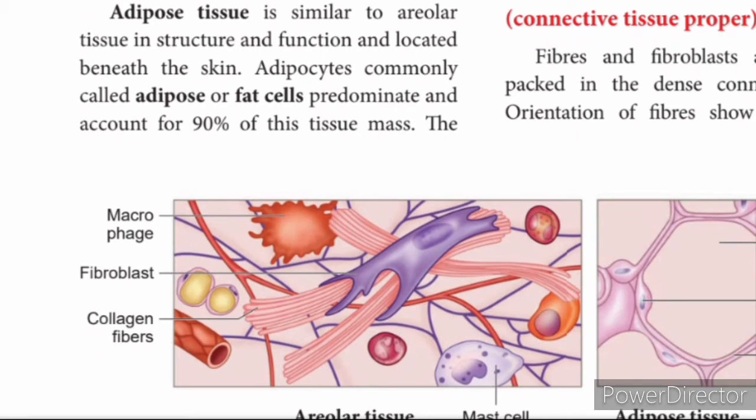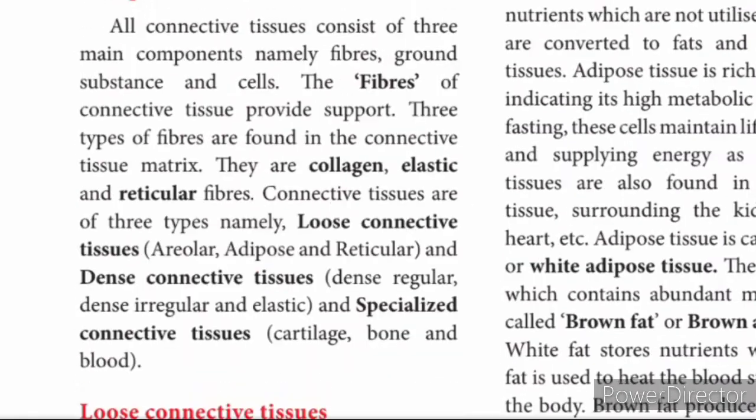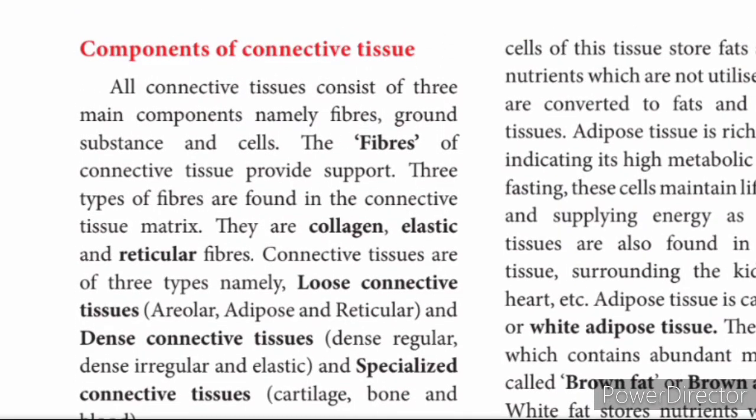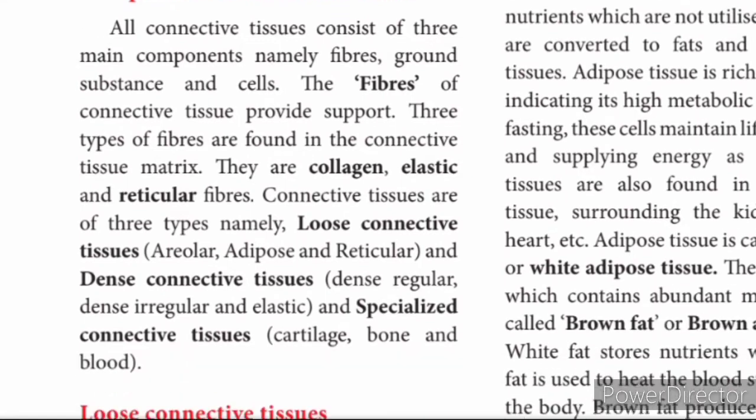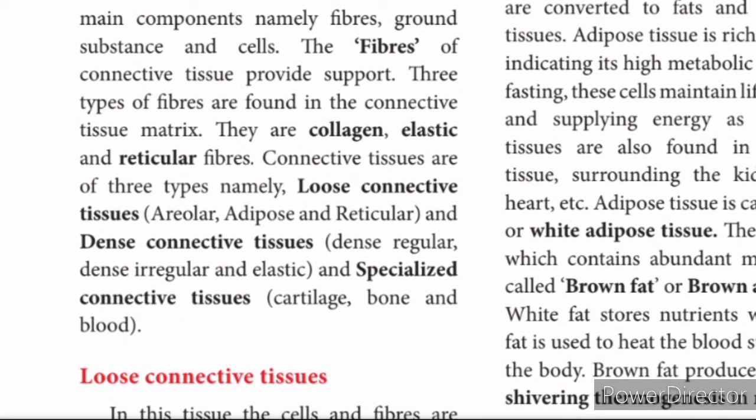it is one of the interesting tissues and an important question also. Adipose tissue is the tissue which helps in storing fat. Adipose tissue is similar to areolar tissue and it is located beneath the skin, that is under the skin, and it has adipocytes, commonly called adipose cells. So here you can see two types of adipose tissue, brown tissue and white tissue. So why is this adipose tissue brown in color? Because of the presence of mitochondria.